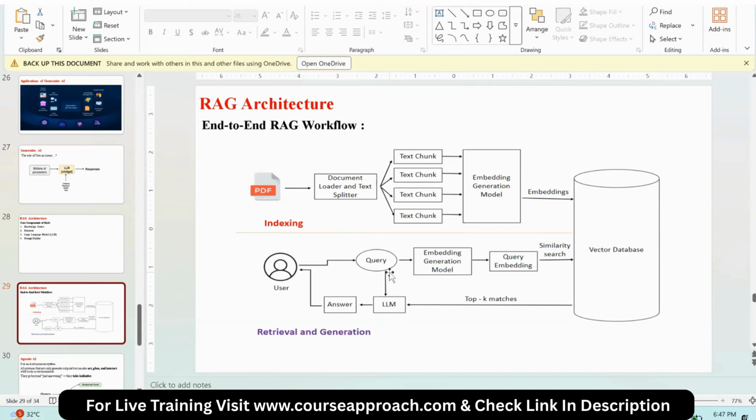Now, if the LLM does not have the answer, then we have one component called the retriever. This retriever will search the data in this database. If it finds the answer for the user query, the retriever extracts the information from this large bucket or database, and then gives that answer to the LLM. The retriever extracts the top results and gives them to the LLM. The LLM summarizes that answer and then gives it to the user. If the answer is available with the LLM, it gives it, or else it extracts from the external knowledge base. This is called the external knowledge base or private data.